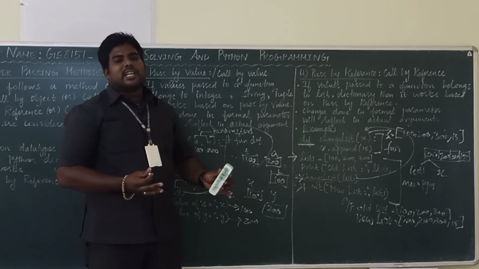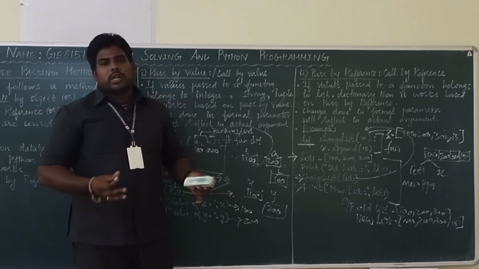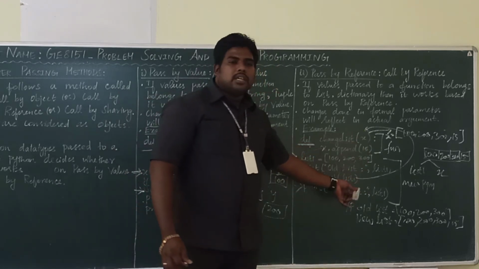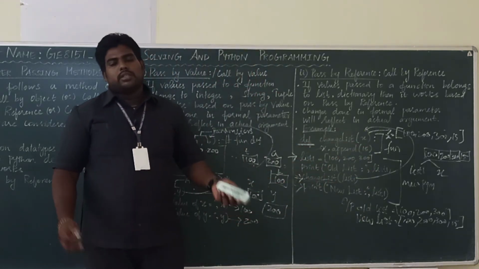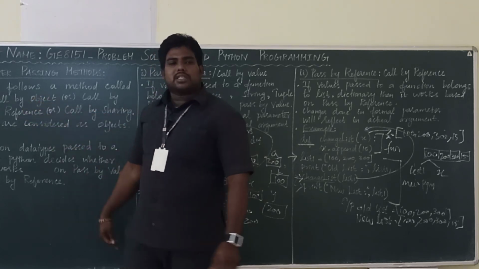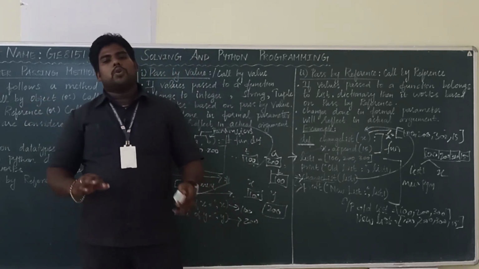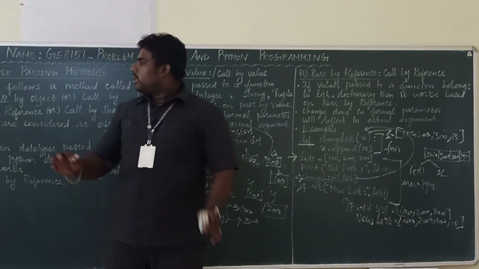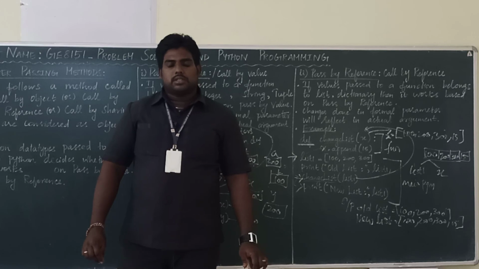Here everything is considered as an object. As Python is object oriented, everything is considered as an object, so this list is also an object. That's why we say the name call by sharing or call by object reference. I hope you understand these two things, call by value and call by reference, in the parameter passing techniques. Thank you, students.